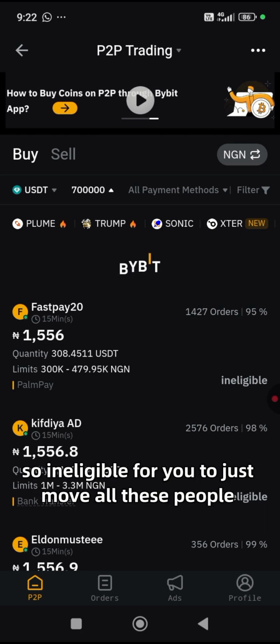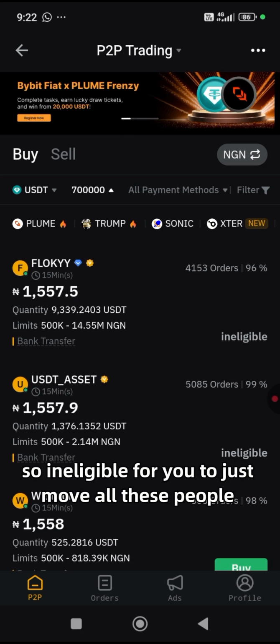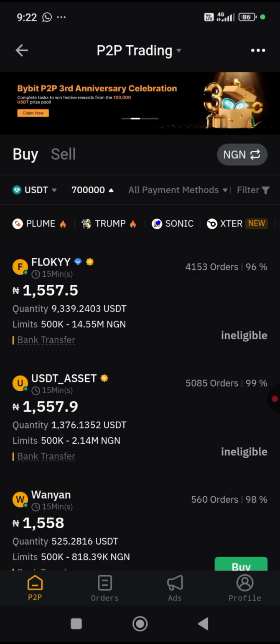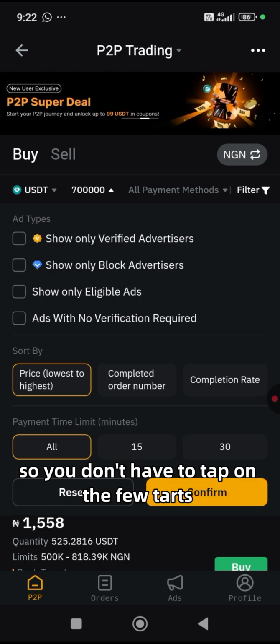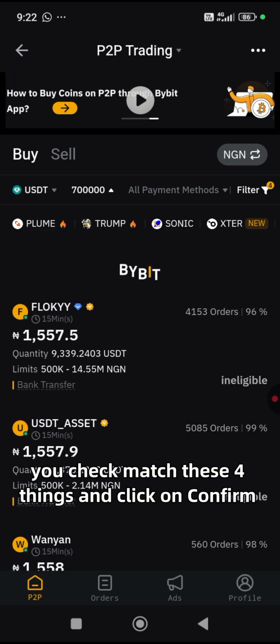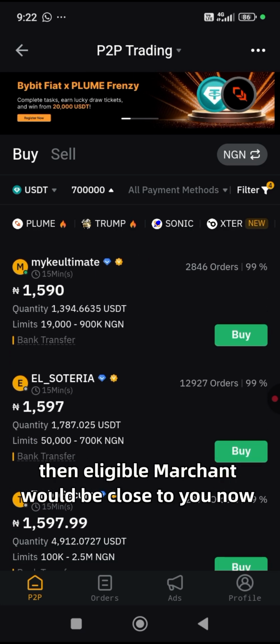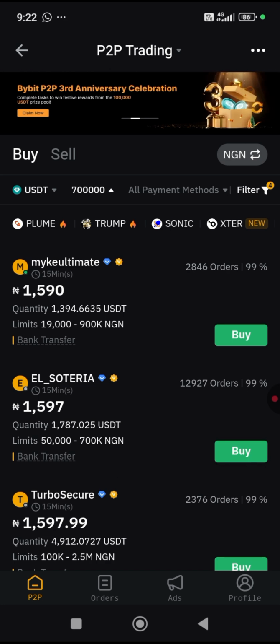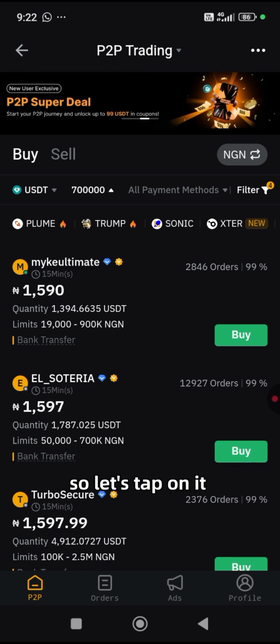To remove all the people that are not serious and that can possibly be scammers, you just have to tap on the filters here. You check mark these four things and click on confirm. Then eligible merchants will be brought to you. Now you see that a dollar to naira is now around 1,590. So let's tap on it.